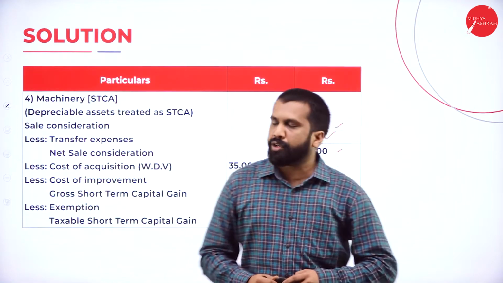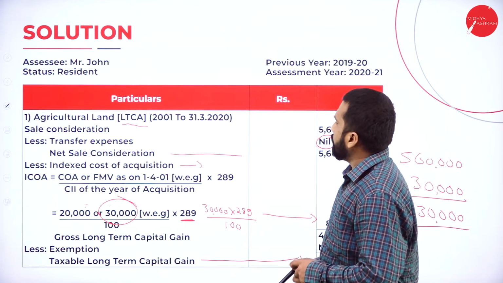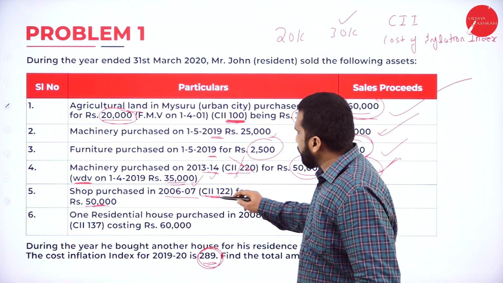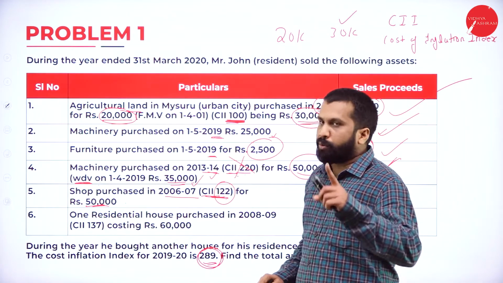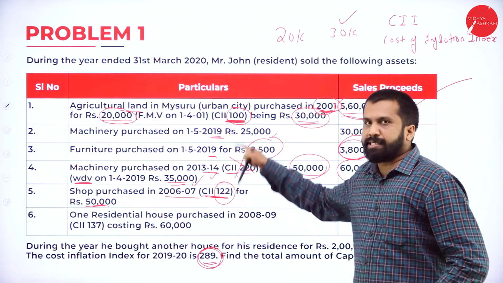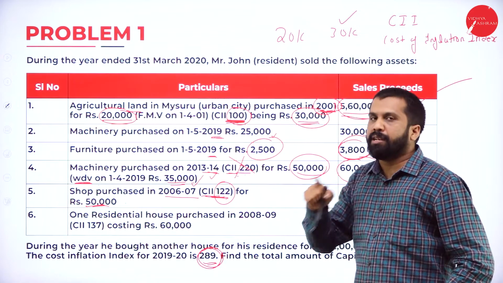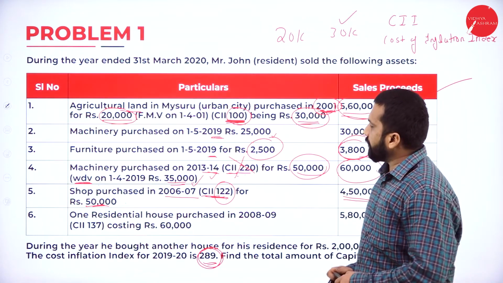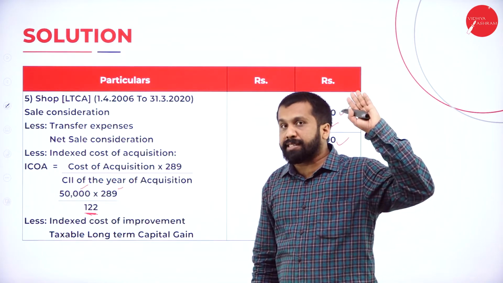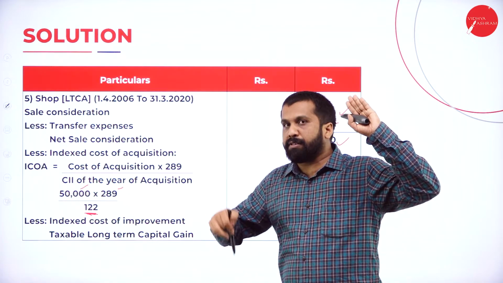I'll go back to the question. See, they have given the indexation: 122. What is the indexation for the first year? 100. They will mention the indexation. That indexation number only we should consider, 122. So apply this 122 to your 50,000 from 7 to 8 years back. Now it will become how much?